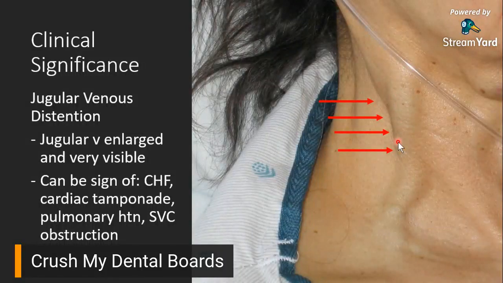Now, is this good? Once you see it, well, it's not good when you see it. Why? Because when you see distension of your jugular vein, it can be a sign of CHF, which is congestive heart failure. It can be a sign of cardiac tamponade or pulmonary hypertension, or even a superior vena cava obstruction.